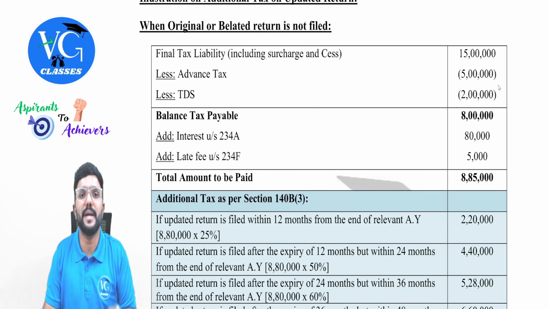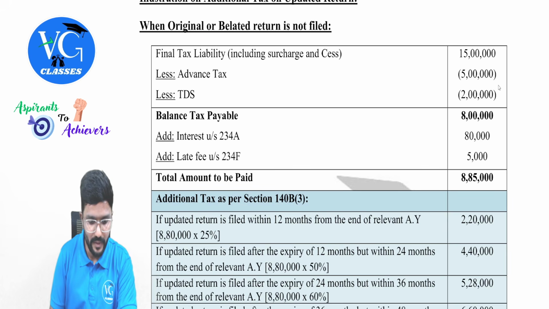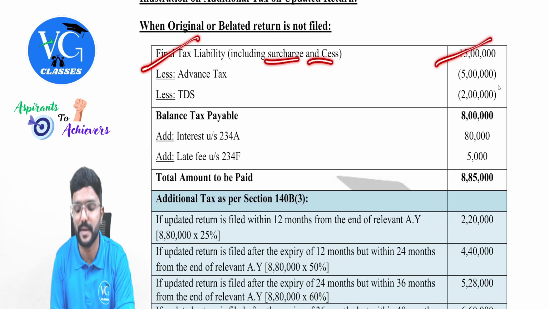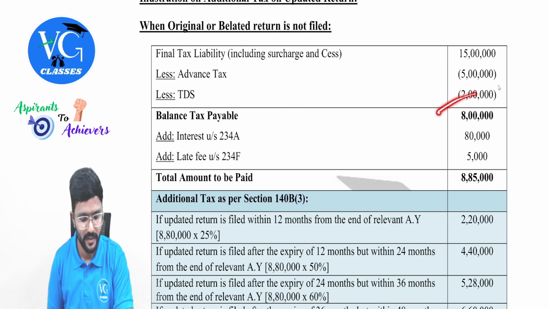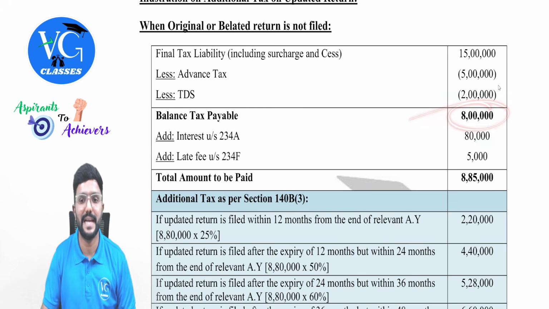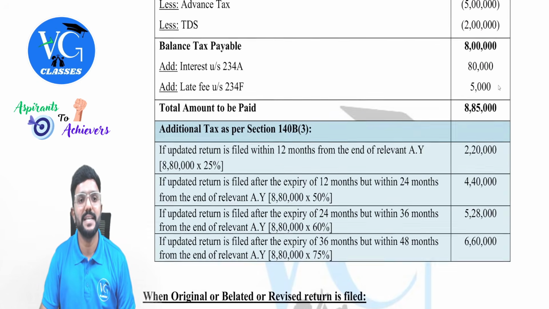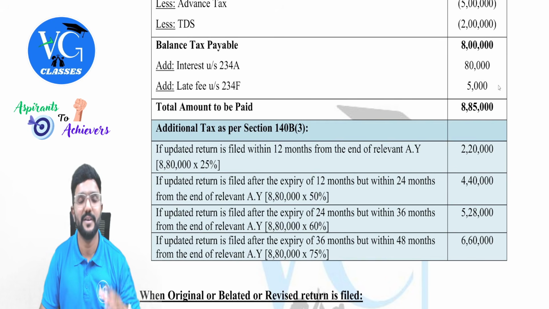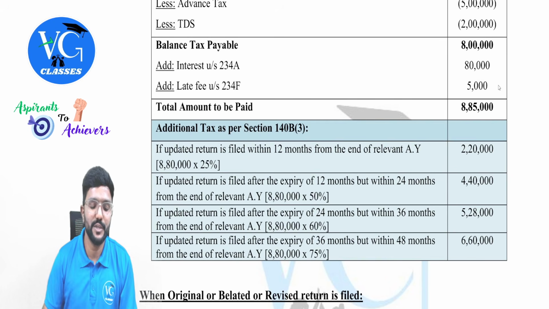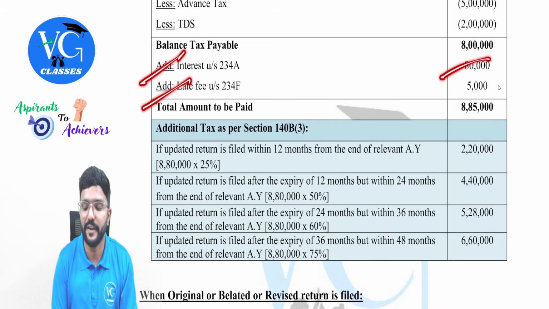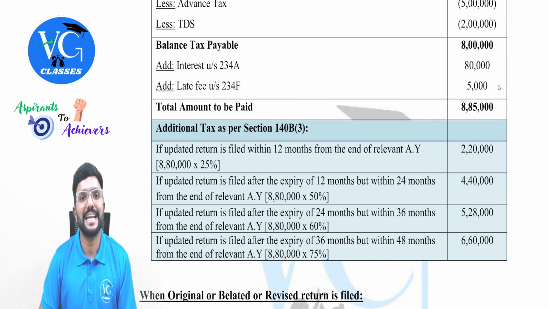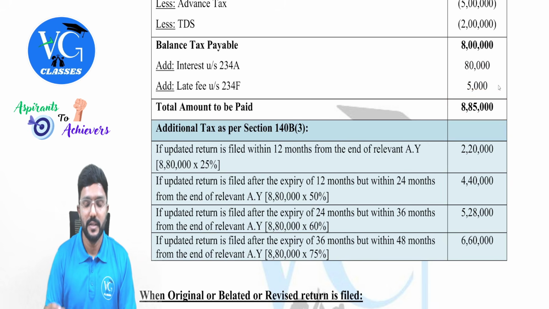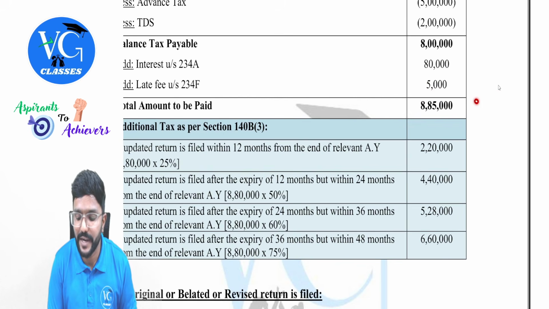Now as per the updated return, what is his tax liability? Assume the final tax liability including surcharge and cess is coming to 15 lakh and advance tax he has already paid is 5 lakh. TDS already deducted on his income by various payers is 2 lakh. So what is the balance tax to be paid? 8 lakh. But as there is a delay in payment of tax because there is also a delay in filing the return, assume he is supposed to pay interest of 80,000 and late fee of 5,000. So the total liability to be paid comes to how much? 8 lakh 85,000.